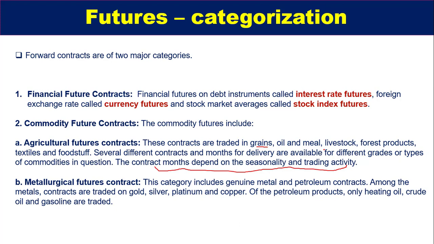Now comes the second subcategory under the commodity future market, which is metallurgical future contract. It includes two major types, genuine metal and petroleum contracts. Under genuine metals generally gold, silver, platinum and copper come, and in petroleum products only heating oil, crude oil and gasoline oil are traded.